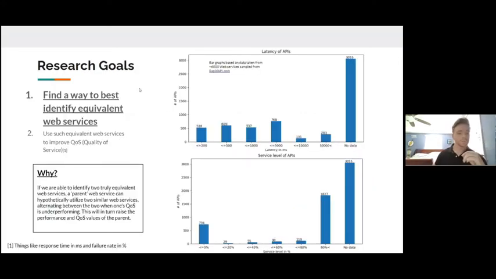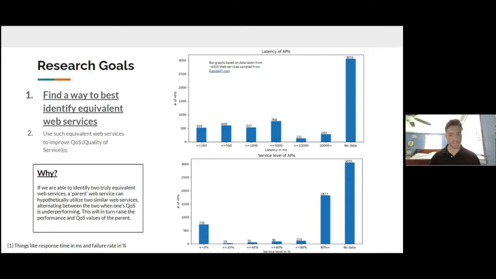Our goals were to find the best way to identify equivalent web services, and then a secondary goal was to use such services to improve QoS, which is quality of service. These can be things like latency or failure rate. Why? Well, if we have a parent web service, they can hypothetically utilize two smaller web services. If these two web services are similar, you can alternate between the two when, for instance, one is being slower than the other, you can switch to the faster one,